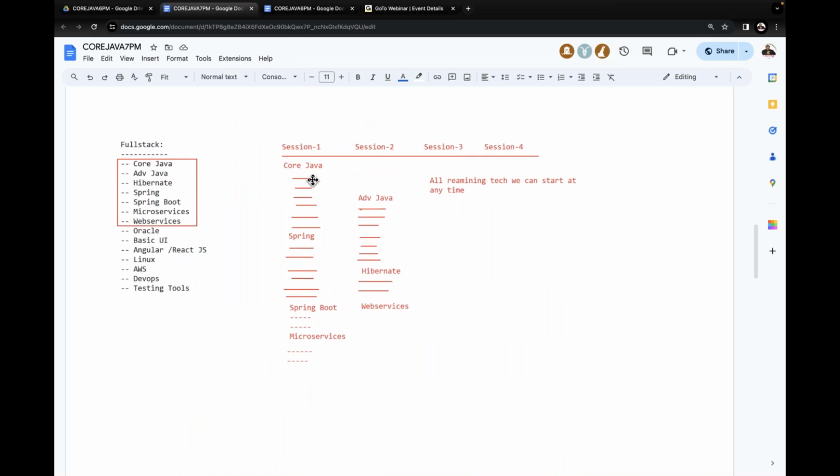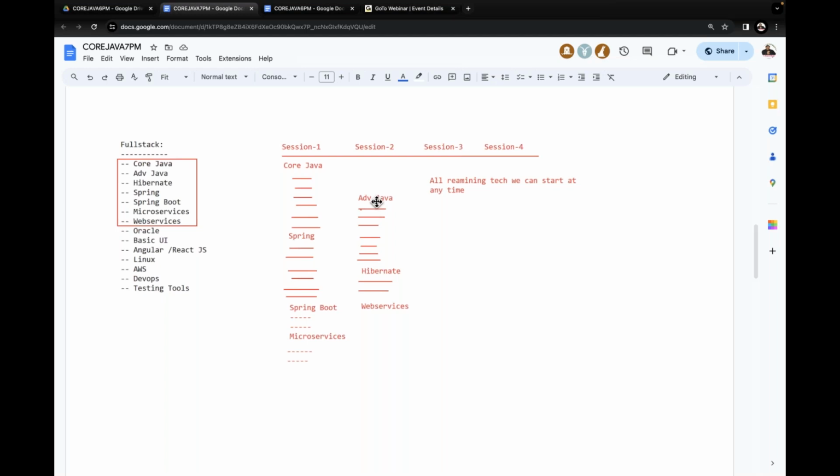See the scheduling part here. I'm going to take 2 slots now. Initially I will start with core Java from 6 to 7:30. In the middle of the core Java, we'll start advanced Java along with the core Java in the second slot. That we can think of, maybe 7:30 to maybe 8:40.